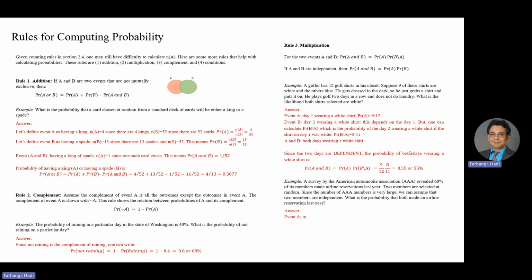Here's the answer. Event A, member 1 made a reservation. So probability will be 0.6. Event B, member 2 made a reservation. Probability of B is 0.6. A and B, both made a reservation. Since A and B are independent based on the question, one may write probability of A and B is equal to probability of A times probability of B. 0.6 times 0.6 is 0.36 or 36%.